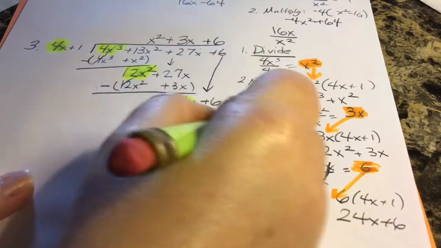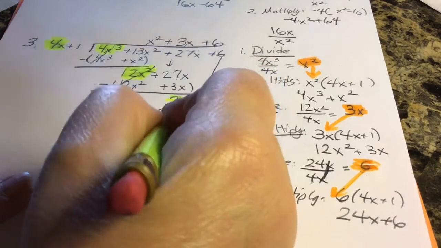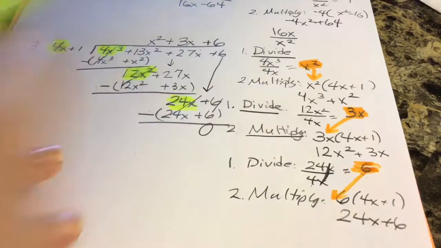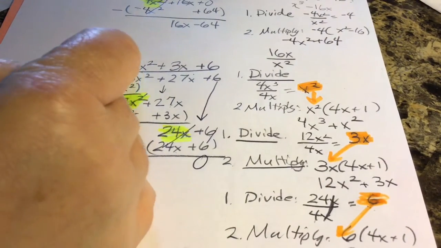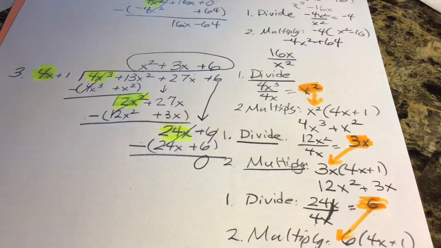Subtract, this was step 3. Subtract 24x minus 24x is 0. 6 minus 6 is 0. So there's no remainder. It has a perfect quotient of x squared plus 3x plus 6. We'll go on to the next example, number 4, the last one for today.